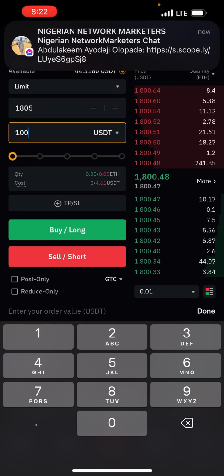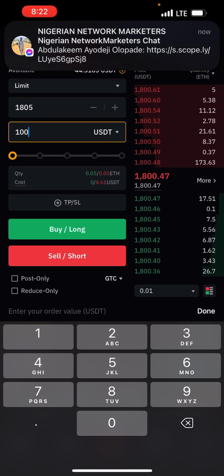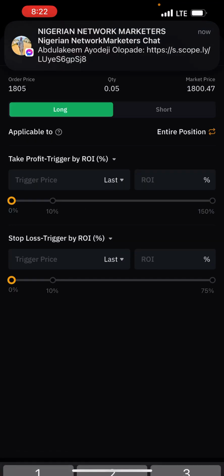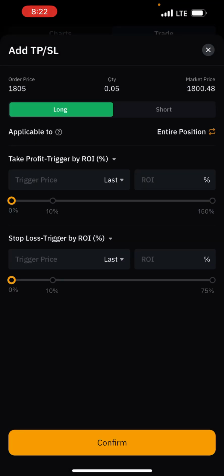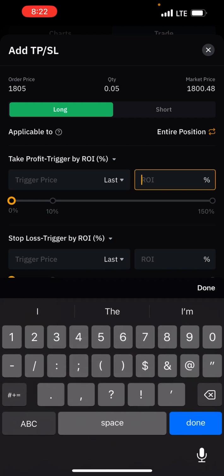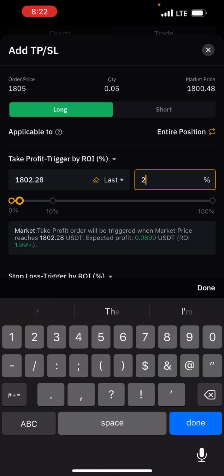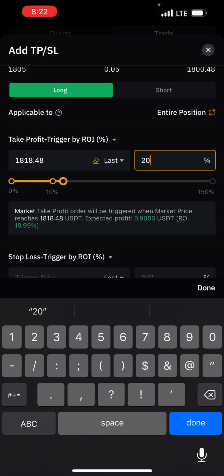All right, once I did that, I'll come to this place, say take profit and stop loss. I'll click take profit and stop loss. Now I'm buying long or short, so depend on the market you're choosing. If it's long, you can take profit by ROI, by percentage. If I say I want to take profit at 20%, that means when the market goes to 1,818, that is when I'm going to take my profit, and my profit is going to be almost $1.